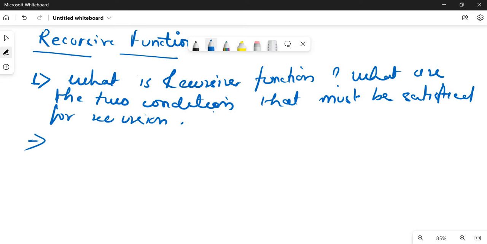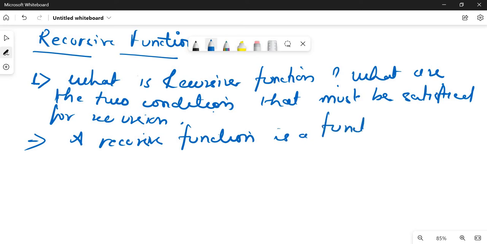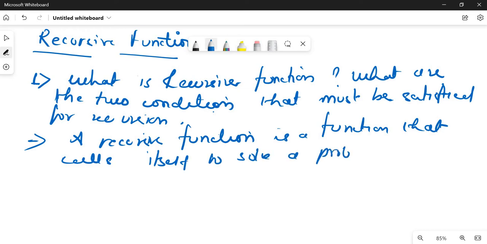So first, what is recursive function? A recursive function is one that calls itself. A recursive function is a function that calls itself to solve a problem. Generally, suppose there is a function called sum and inside this function it is again calling itself, so this is a recursive function.